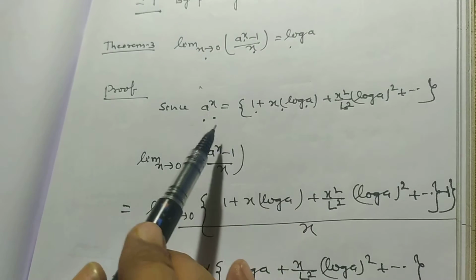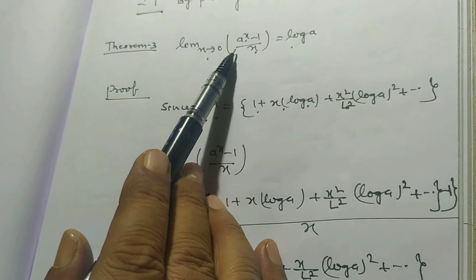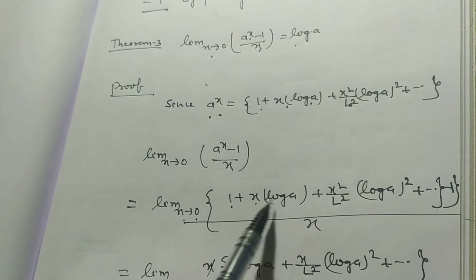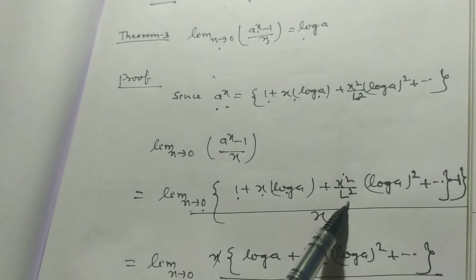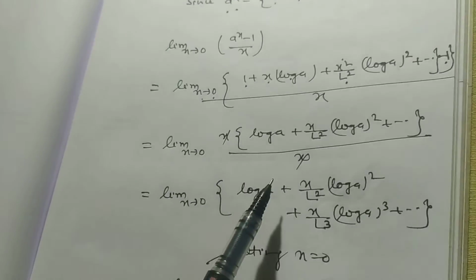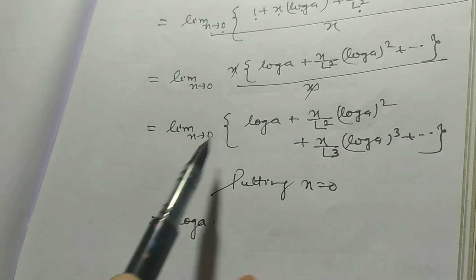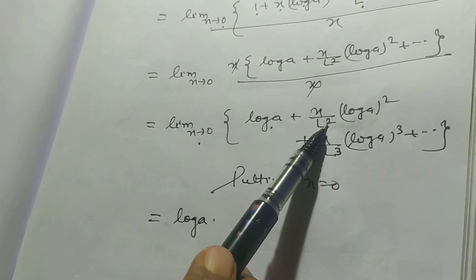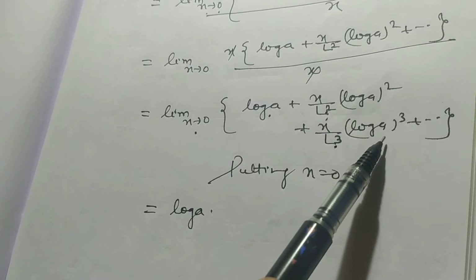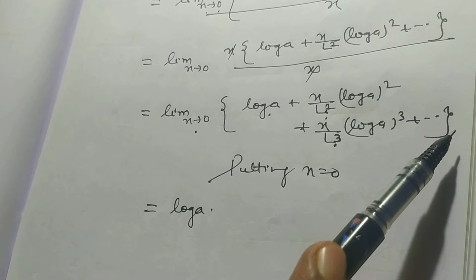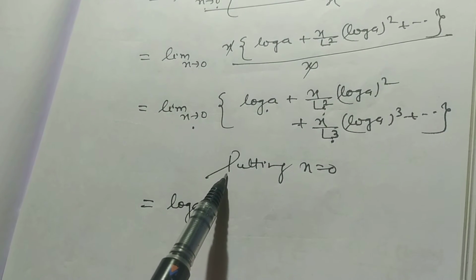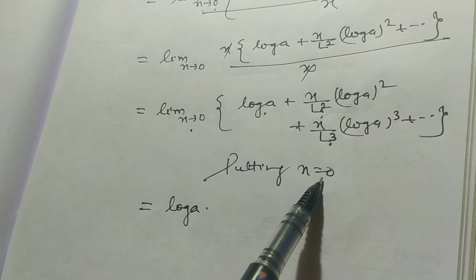So we put the value of a to the power x in this given expression. Limit x tends to 0, 1 plus x log a plus x square by factorial 2 log a square plus so on, minus 1, by x. And after solving, we have limit x tends to 0, log a plus x by factorial 2 log a square plus x square by factorial 3 log a whole cube and so on. So my dear students, by putting x is equal to 0,